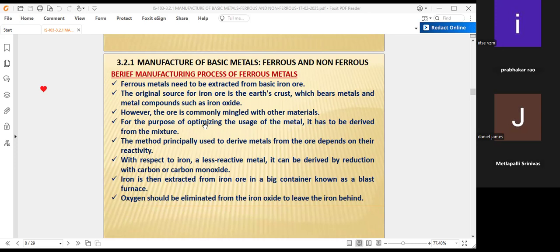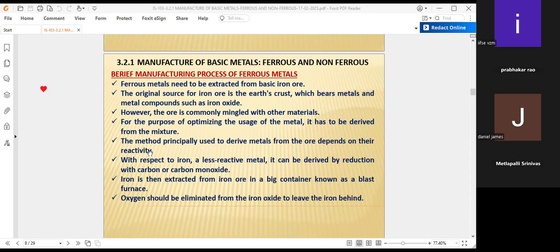You have to see what the dominating percentage of the metal is, which could be extracted from the ore by using various process methodologies. The method principally used to extract metals from the ores depends upon their reactivity.